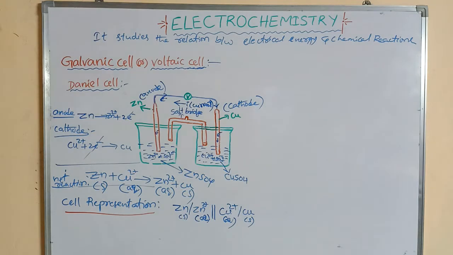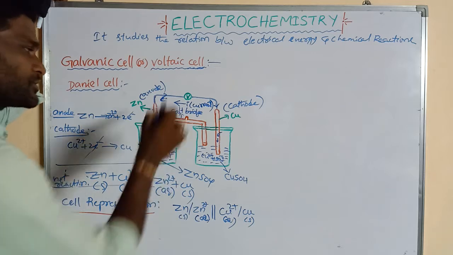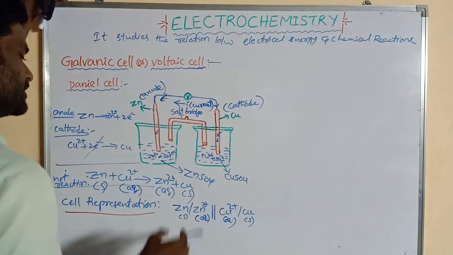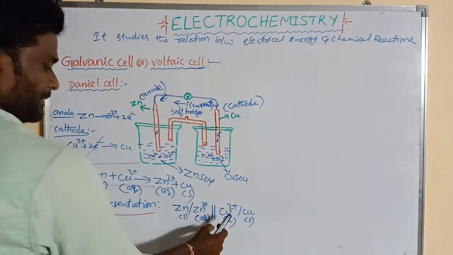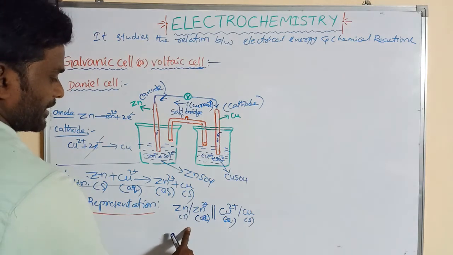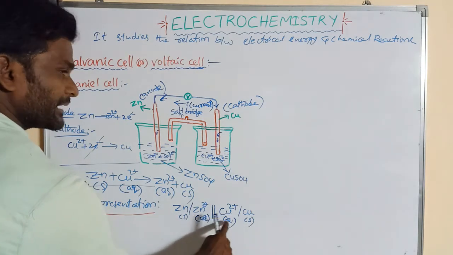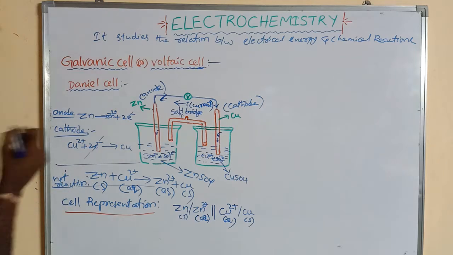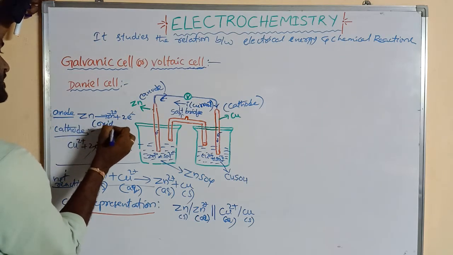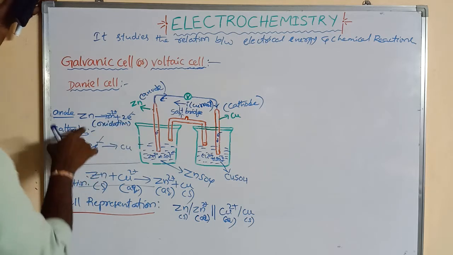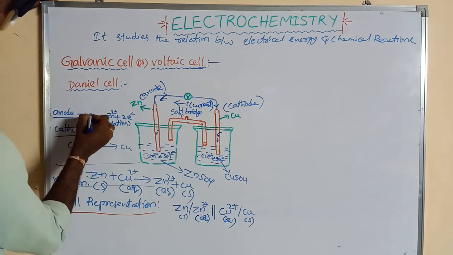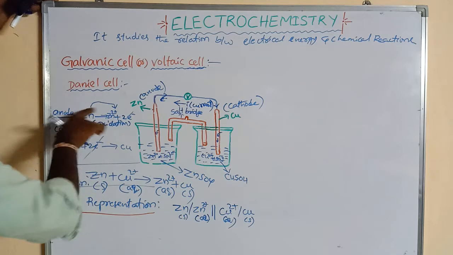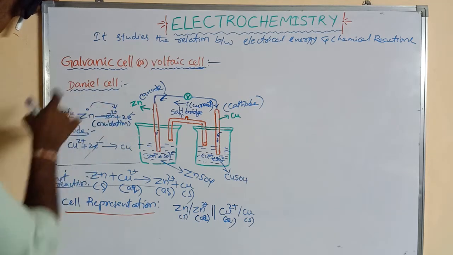Now, how to write the cell representation? First of all, we write the salt bridge, represented by two parallel lines. On the left side of the parallel lines we write the anode, and on the right side the cathode. At the anode, which reaction takes place? Oxidation, because losing of electrons takes place. The oxidation state goes from 0 to 2+, so the oxidation state increases from left to right. That is also oxidation, so this is the oxidation cell.